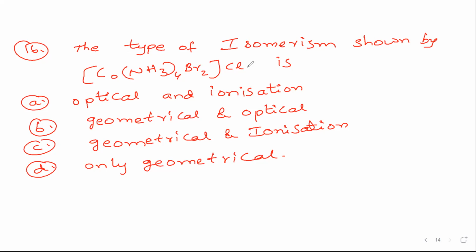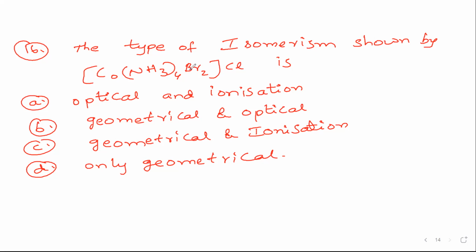And the type of isomerism shown is optical? It is ruled out because it has no bidentate ligand. As this complex does not involve any bidentate ligand, because ammonia is neutral and it is a monodentate ligand. Bromine is a negative ion, but it is monodentate. Apart from this, chlorine is also monodentate. So there is no bidentate ligand, so optical is ruled out. So the first option is wrong. The second option is wrong. And the third option we have geometrical and ionization.